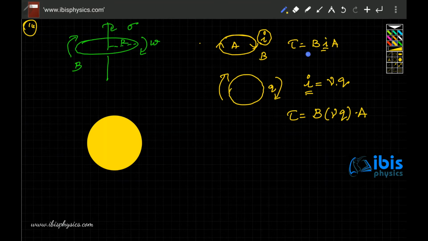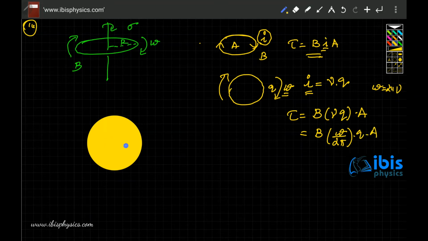If the loop has a charge Q rotating with angular velocity omega, then omega equals 2 pi nu, so nu is omega by 2 pi. In such case, torque will be B times omega by 2 pi into Q into A. This is what we know.